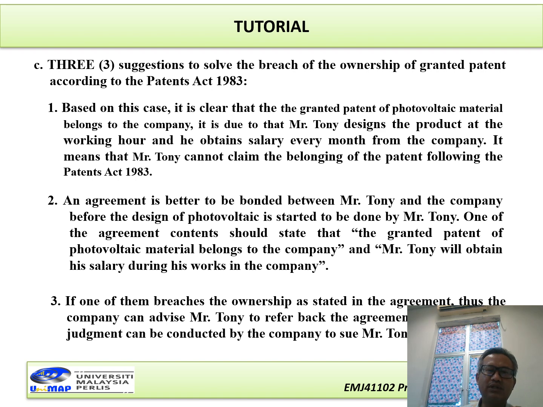Okay, and then an agreement is better bonded between Mr. Tony and the company before the photovoltaic science work is started by Mr. Tony. One of the agreement's contents should state that the granted patent of the photovoltaic material belongs to the company, and Mr. Tony will obtain his salary during his work at this company. If one of them breaches the ownership stated in the agreement, the company can advise Mr. Tony to revert back to the agreement.